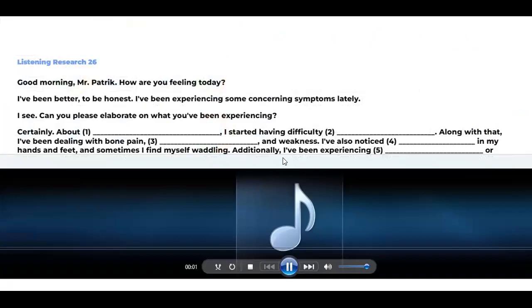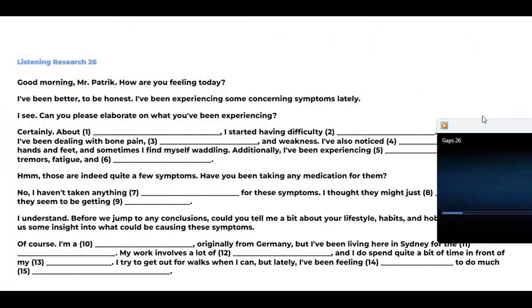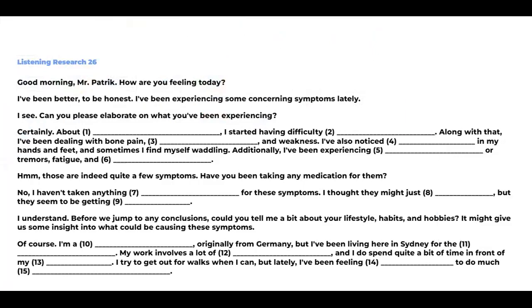You hear a patient called Mr. Patrick consulting a general practitioner. Listen to the audio several times and fill in the blanks. Please note, you can listen to the audio only once in the real exam.